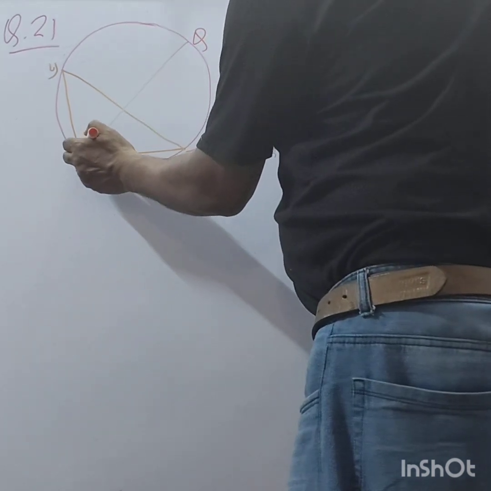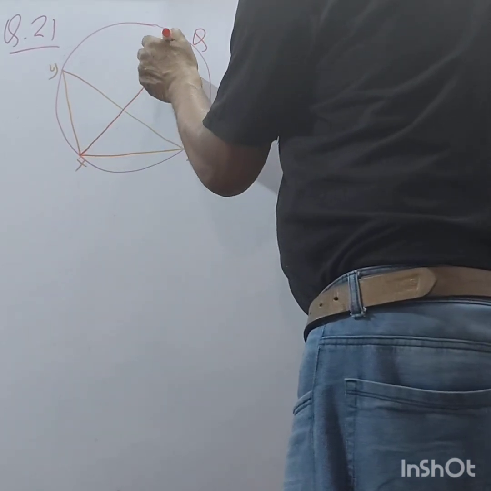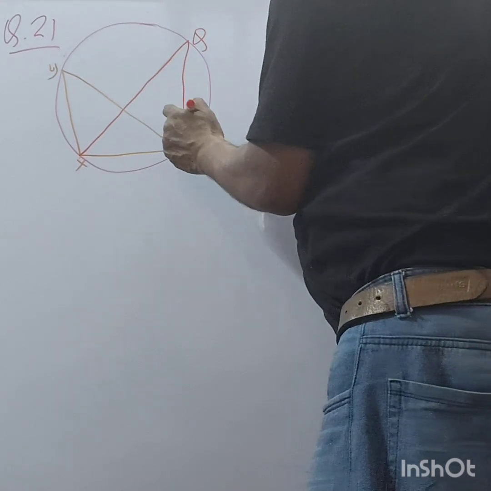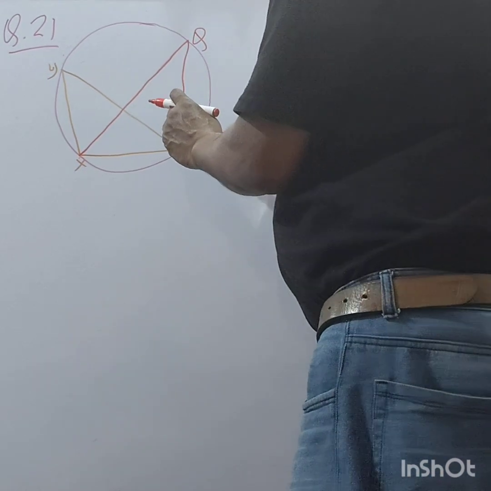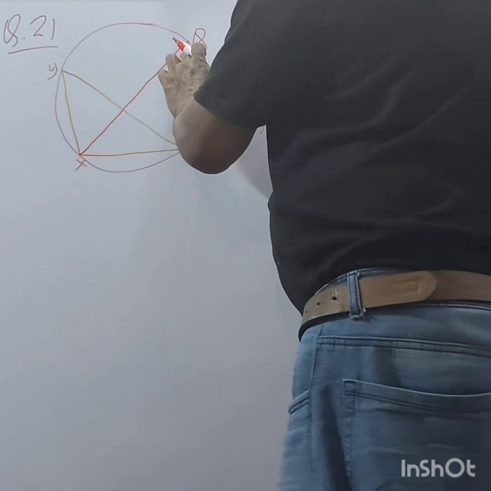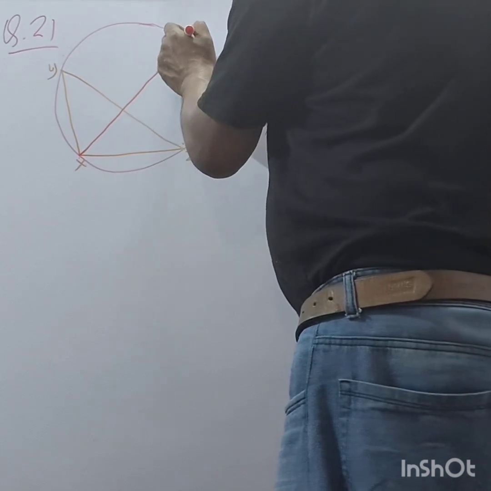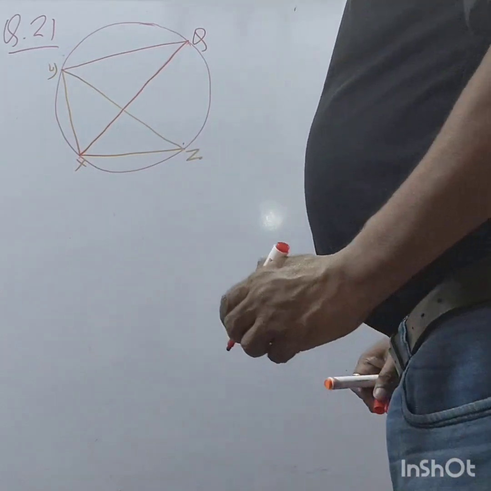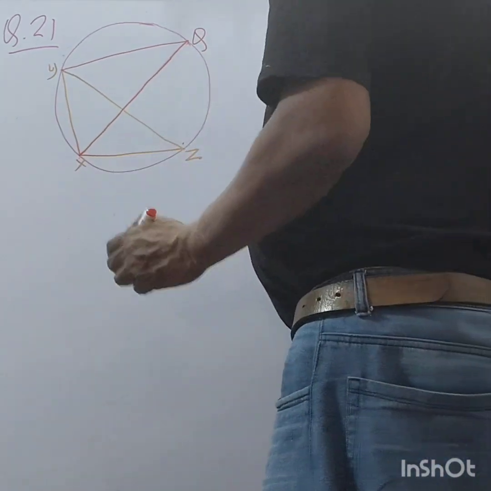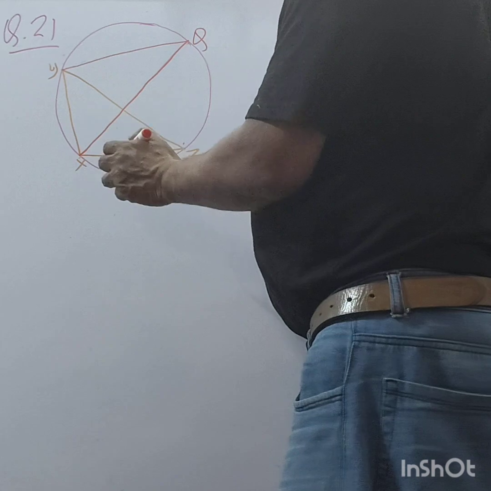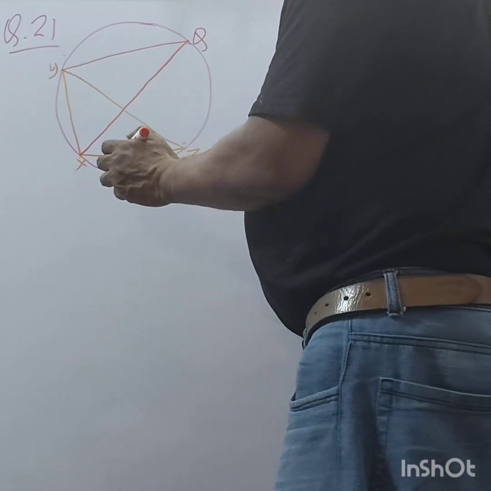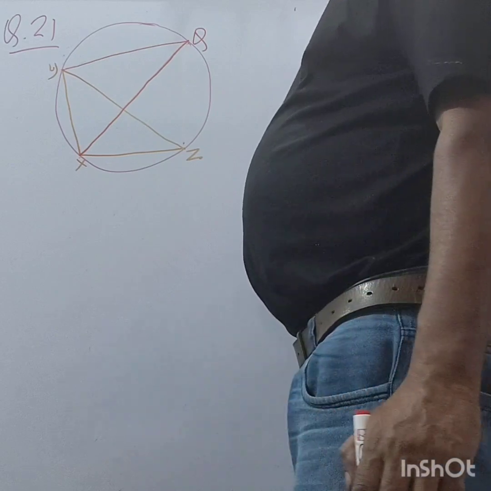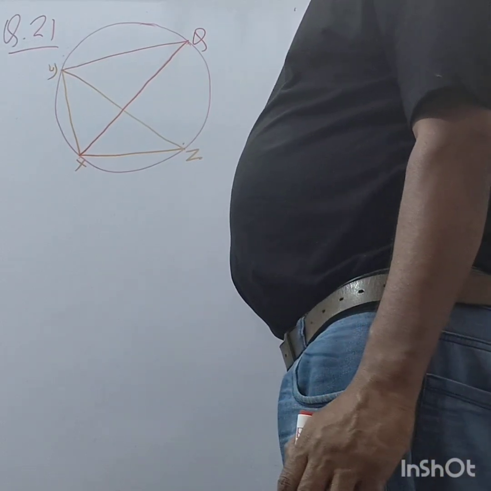This is the line, and QY is joined. Okay, so QY is joined. Now the center is P. The center point P lies on QX. This is the center, no?